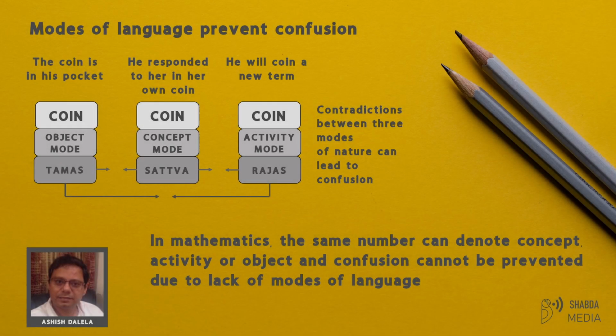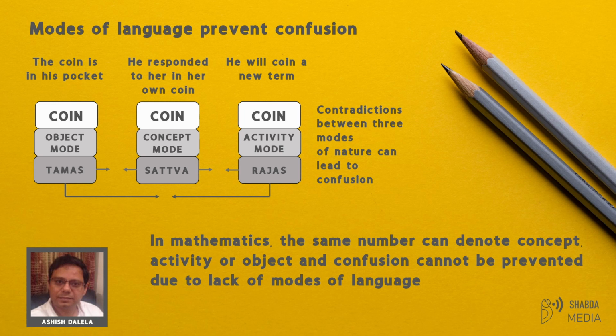Apart from duality, there is another problem of the three modes of nature, which are called sattva, rajas, and tamas. The mode of sattva denotes concepts, the mode of rajas denotes activities, and the mode of tamas denotes objects. Accordingly, there are three modes in language too. The words of language can represent concepts, activities, or objects, and we have to not just interpret the word, but we have to interpret it according to the mode of nature being used.